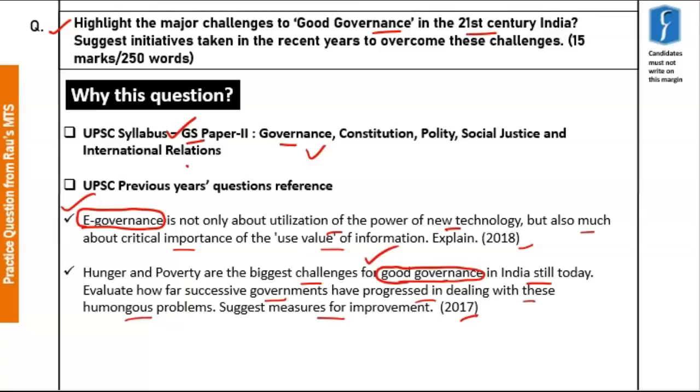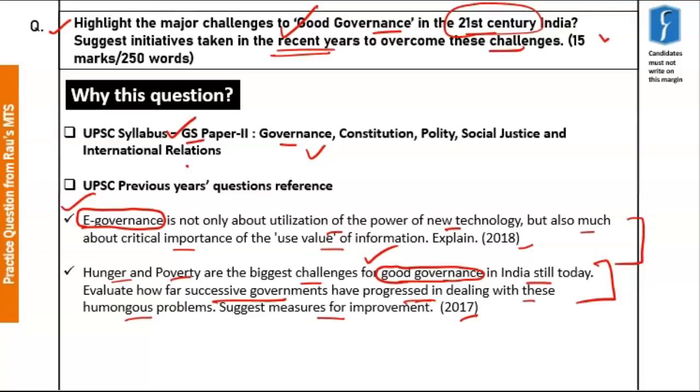Clearly, these two topics have been asked in the past and are important from the UPSC examiner's point of view. This question revolves around good governance. While the earlier question talked about problems such as hunger and poverty and how far governments have progressed with them, this question deals with good governance in the 21st century India and the steps taken by the government in recent times to overcome these challenges.